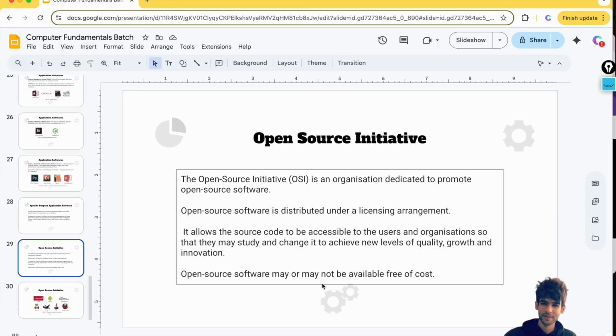It may or may not be available free of cost, depending on the organization providing the source code. Most probably it will be available to you for free, so you can use that complete code, replicate it in your own systems and modify it based on your needs.